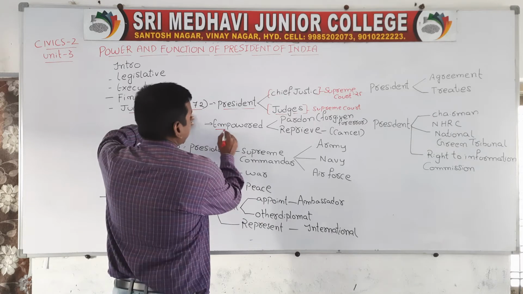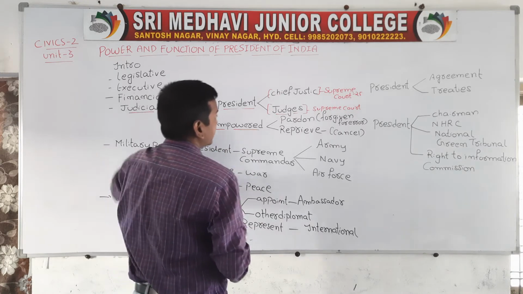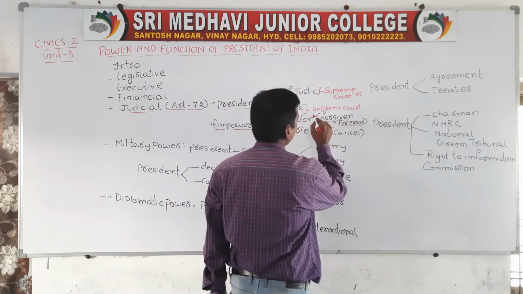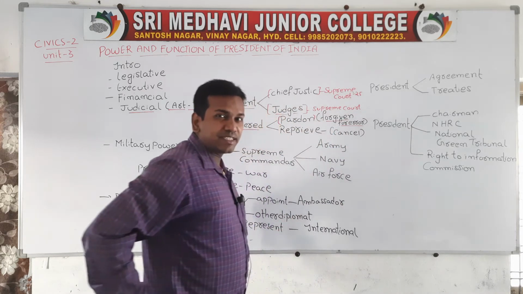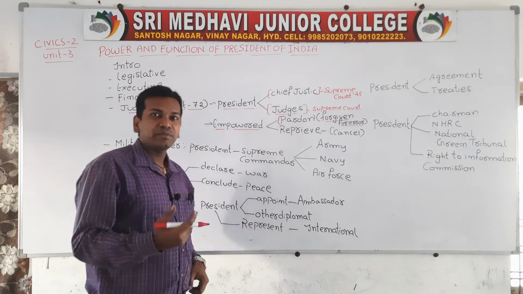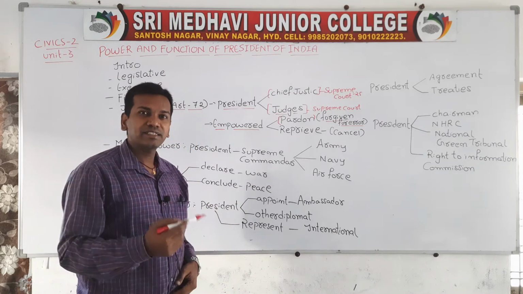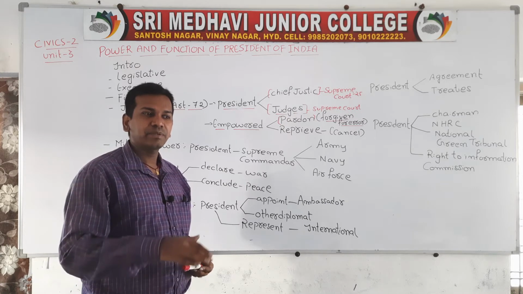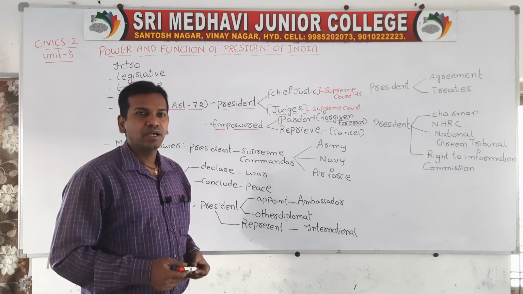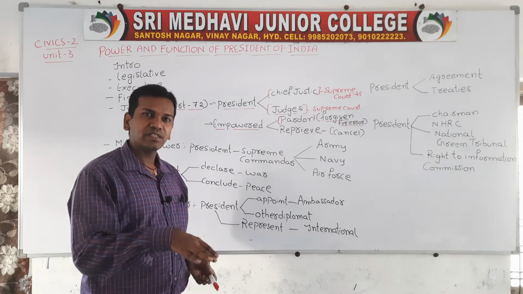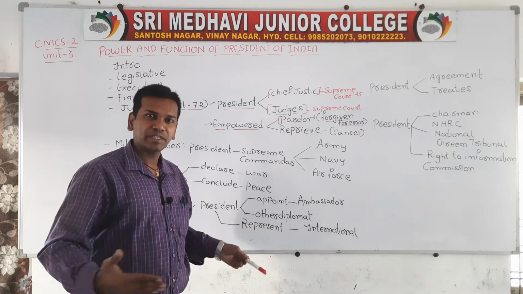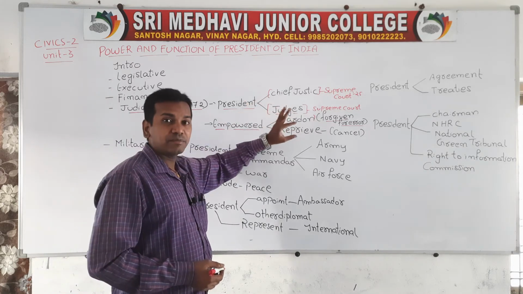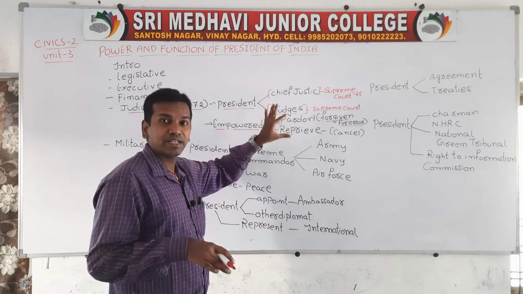Apart from this, the president has the power of pardon. He will forgive an error. Suppose somebody has made a mistake and was sentenced to a long period of imprisonment. In that condition the president can decrease the punishment, reduce the punishment, or else cancel the punishment. Everything is under the control of the president. Pardon is nothing but decreasing the punishment, forgiving an error.